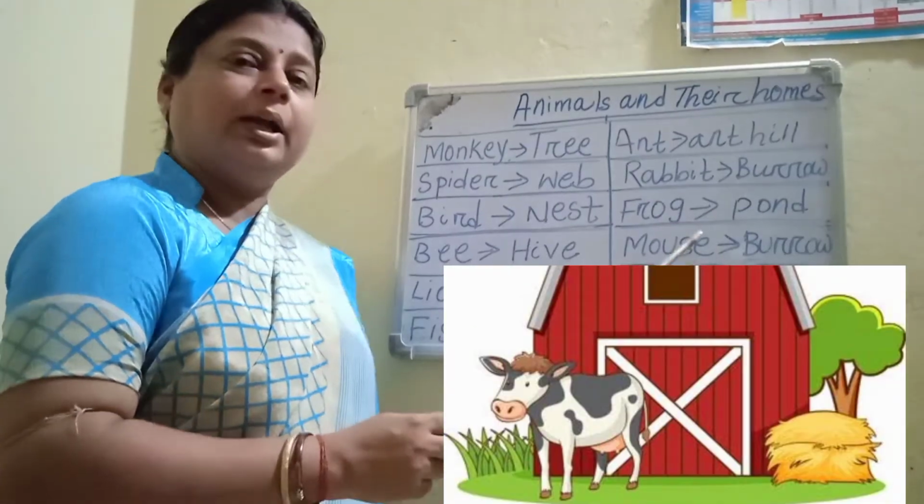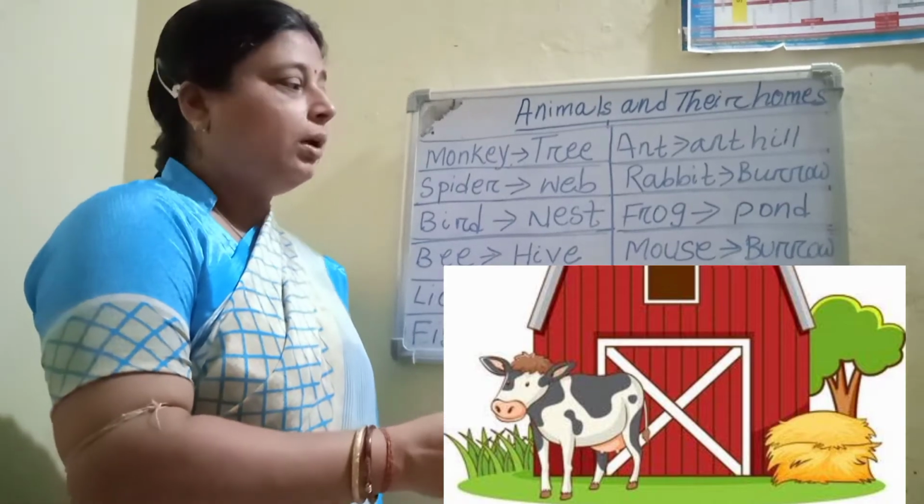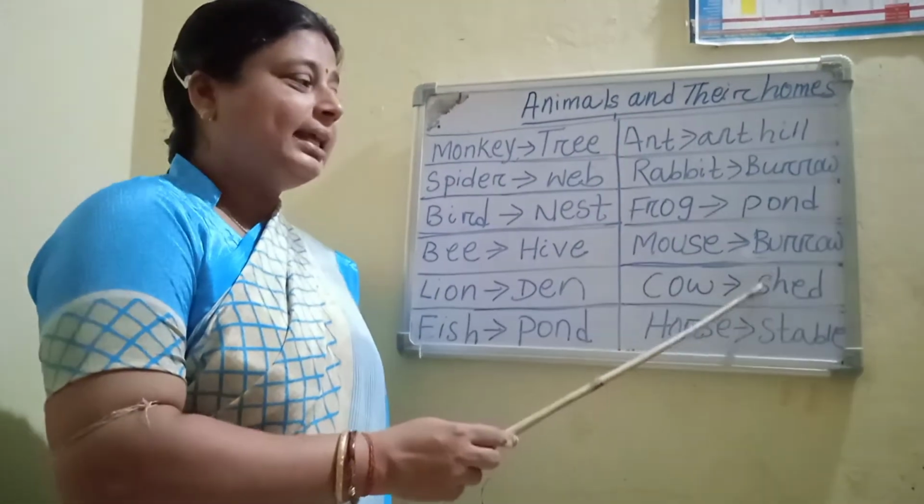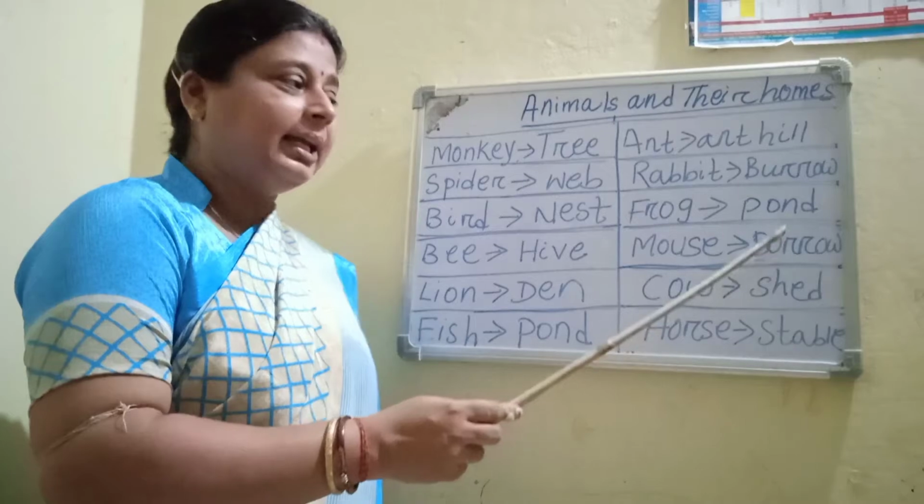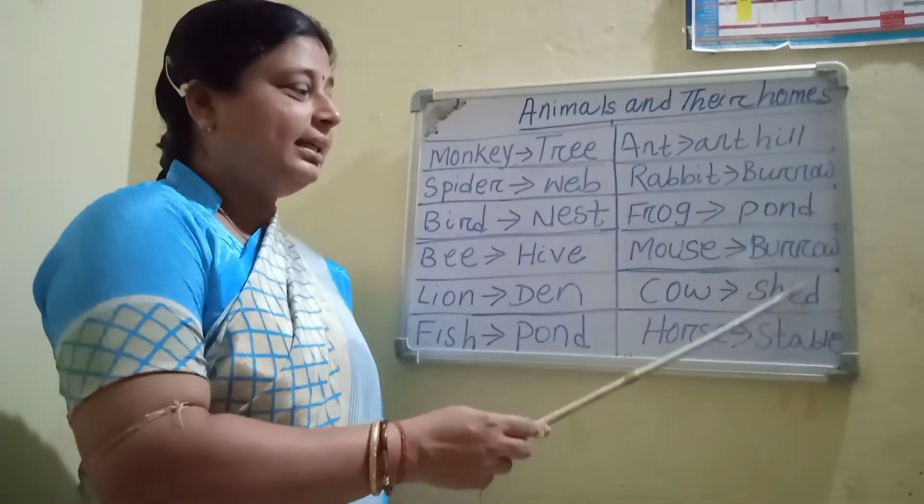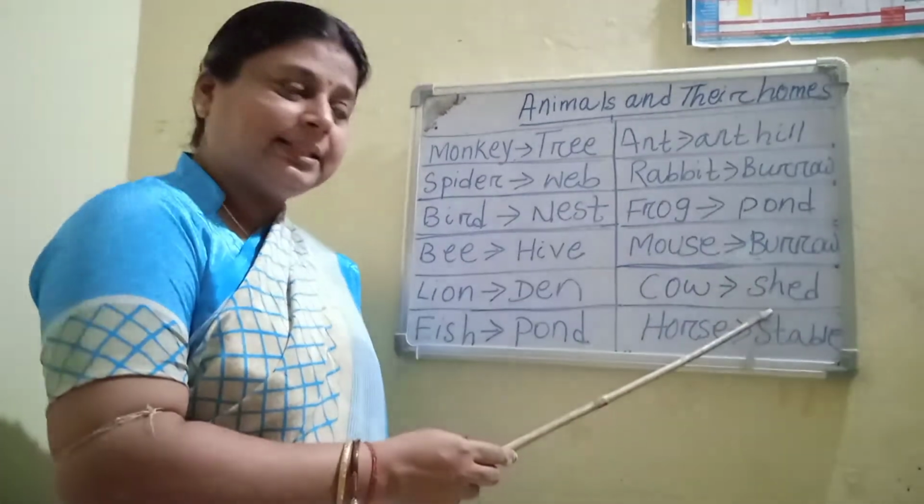Next one, cow. C-O-W, cow. Cow lives in shed. What is the spelling of shed? S-H-E-D, shed. Cow lives in shed.